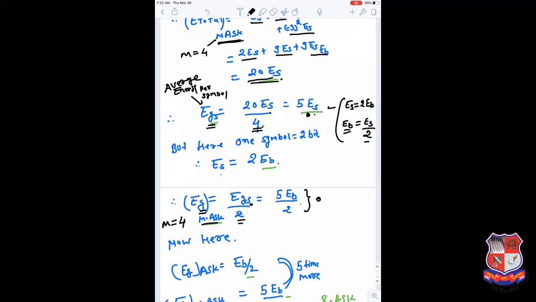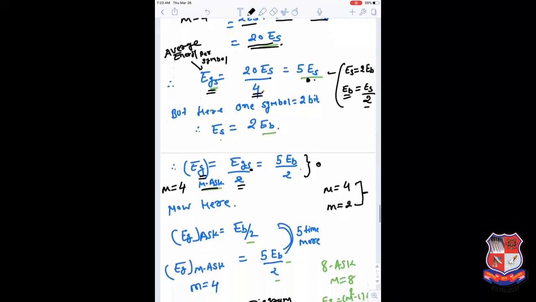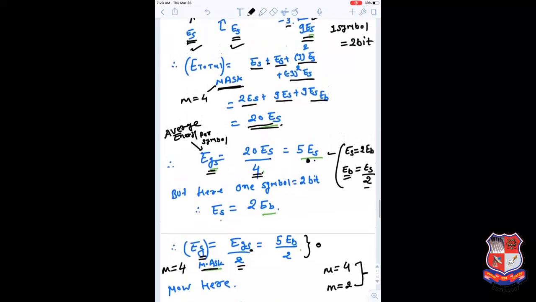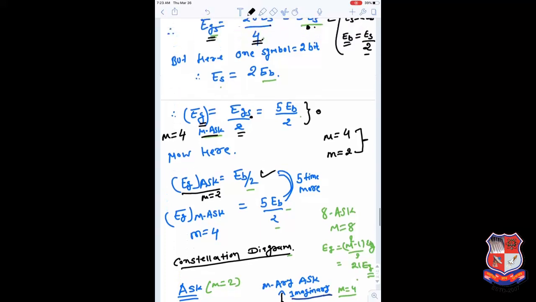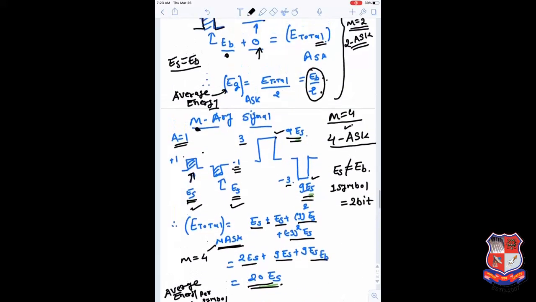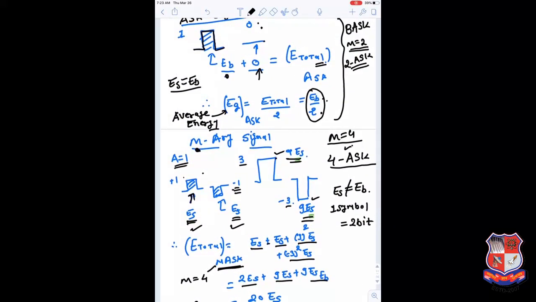So 5 Eb by 2. Now we will compare this case of M equal to 4 ASK signal with the M equal to 2 ASK signal, and we will see how much more energy is consumed in both the cases. In the earlier case we defined the average energy of the ASK signal. Here by default it is assumed M equal to 2, so it was Eb by 2 that we found here.